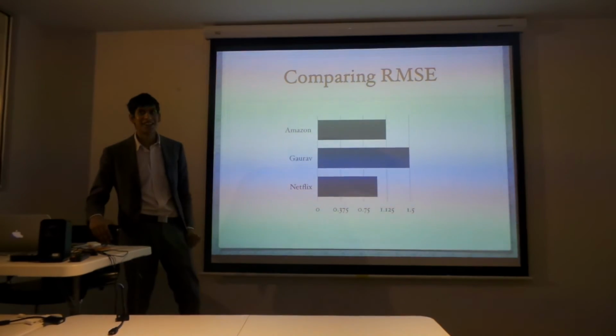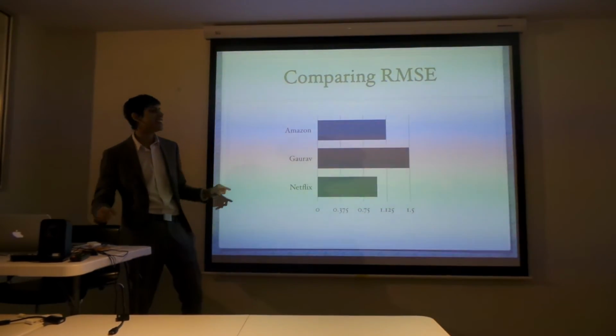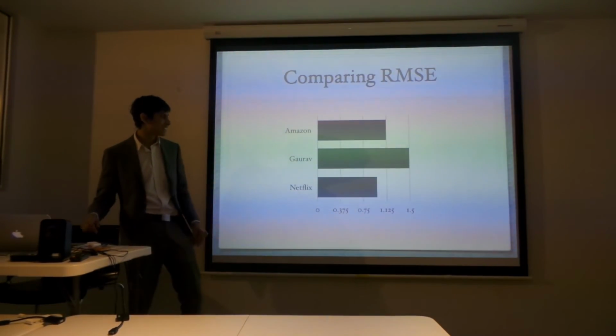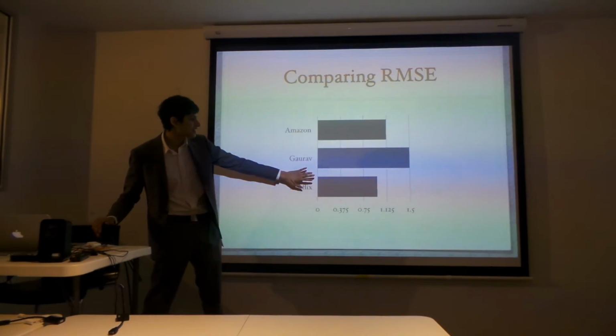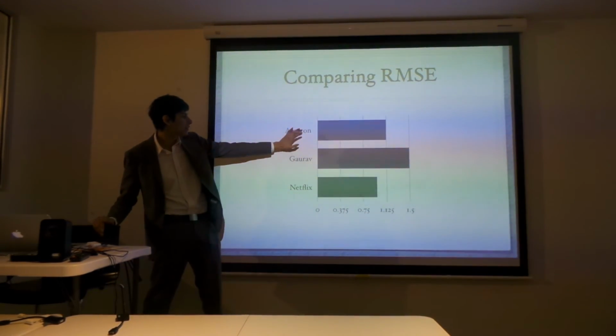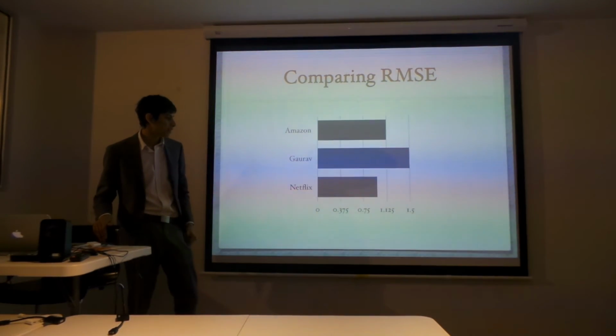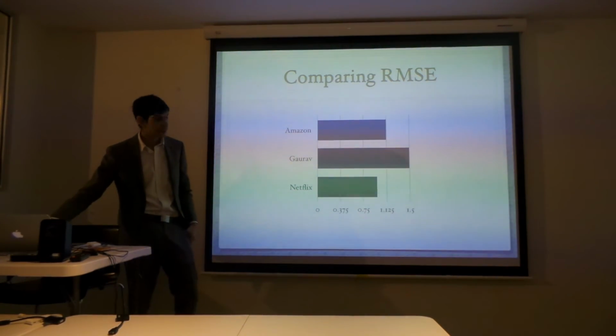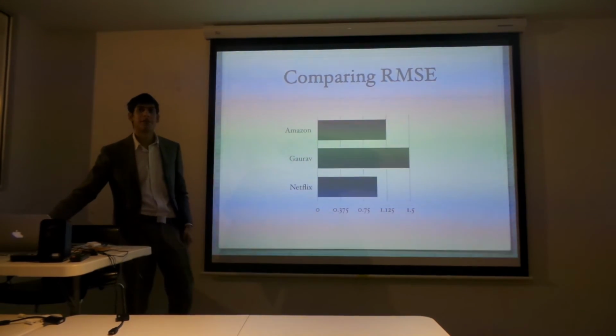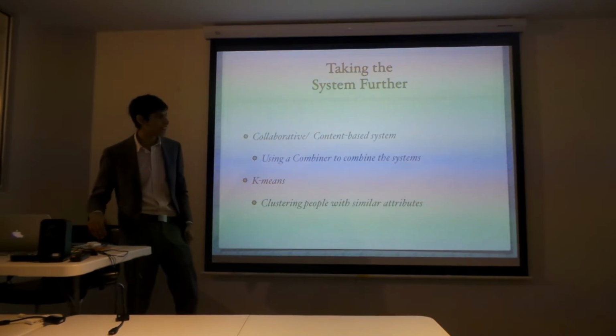But that's not the case, because your RMSE score must be the lowest. So Netflix is killing it in the market right now. Amazon is kind of getting there as well. But they use a much better system than mine, and I'll get to that in the next slide.